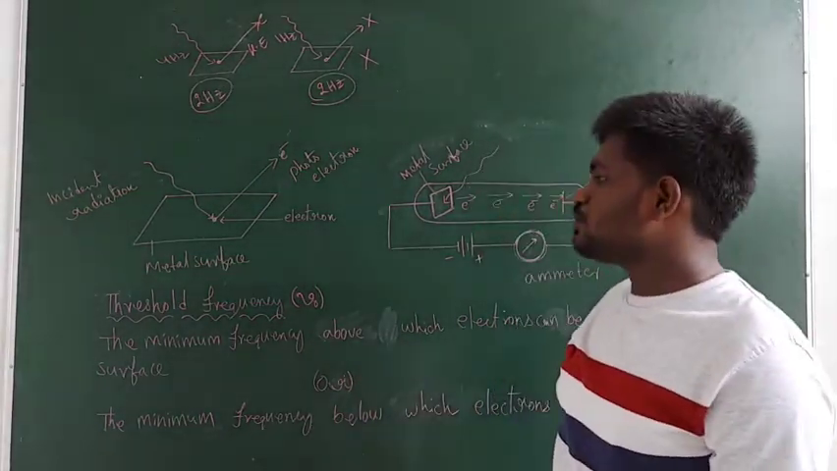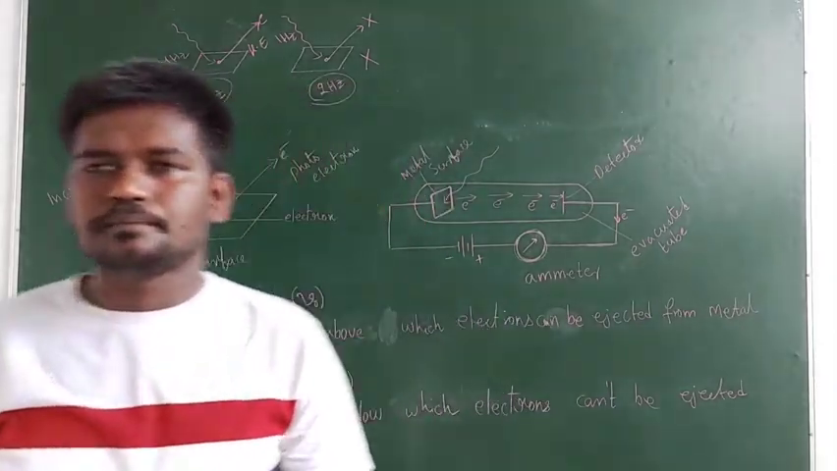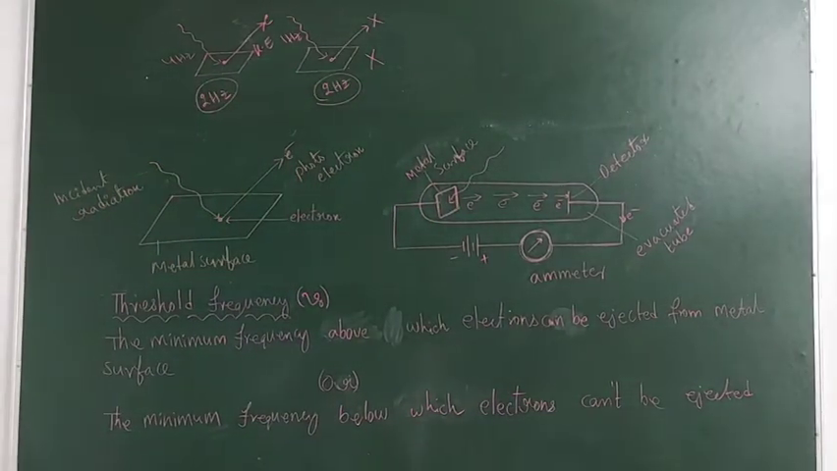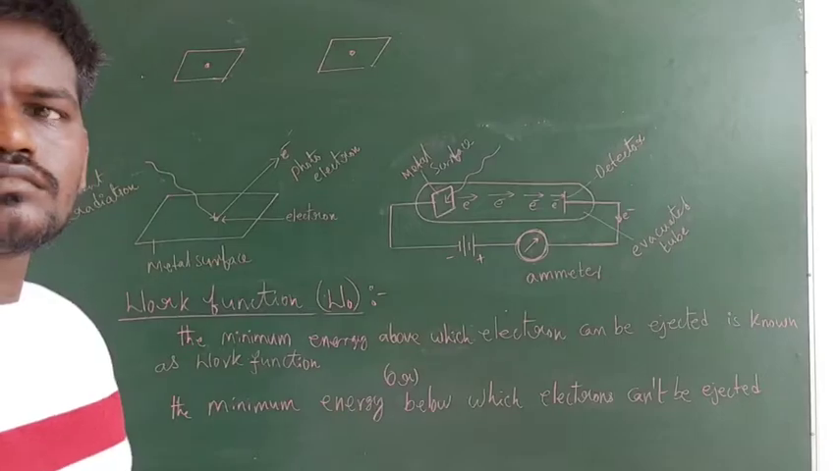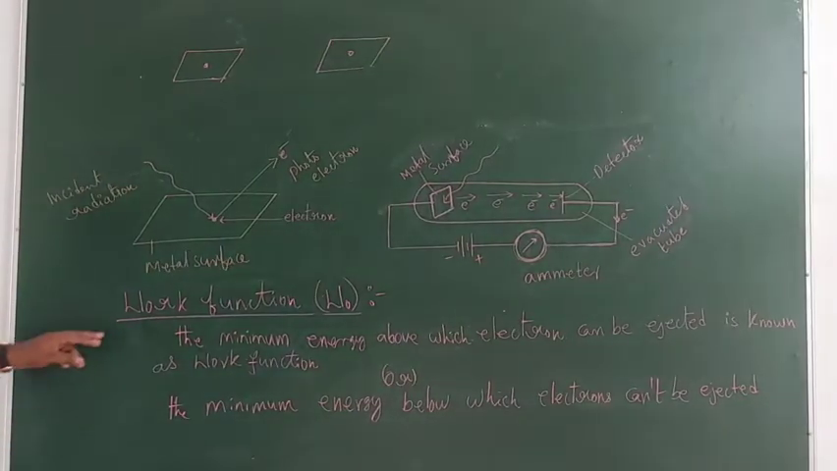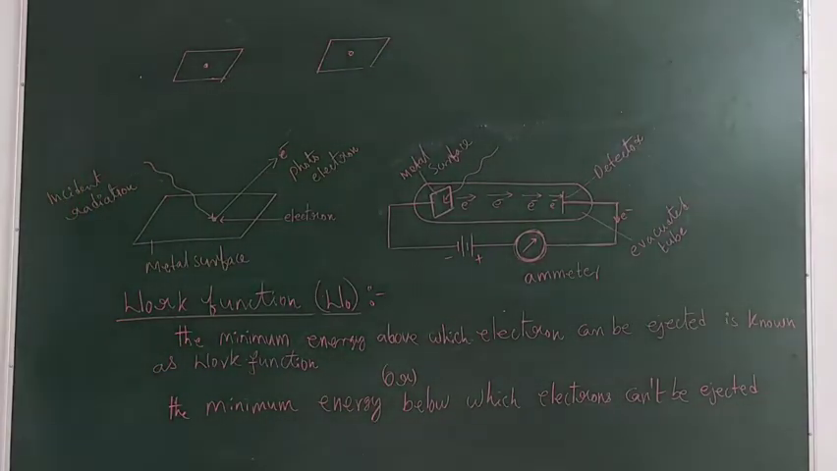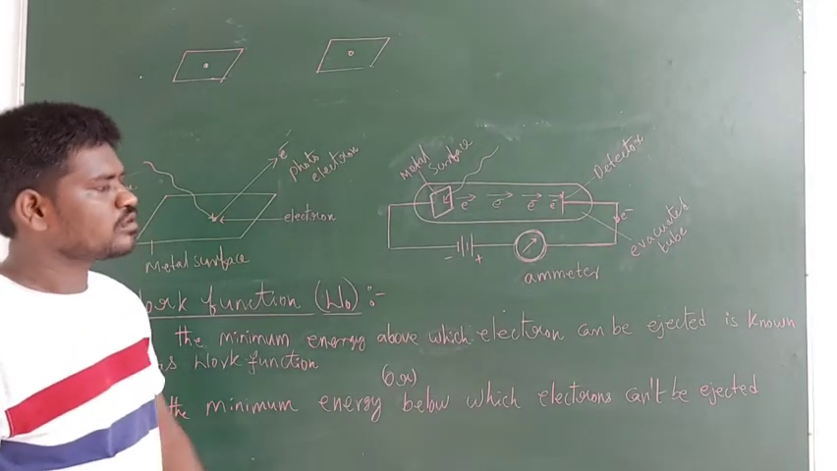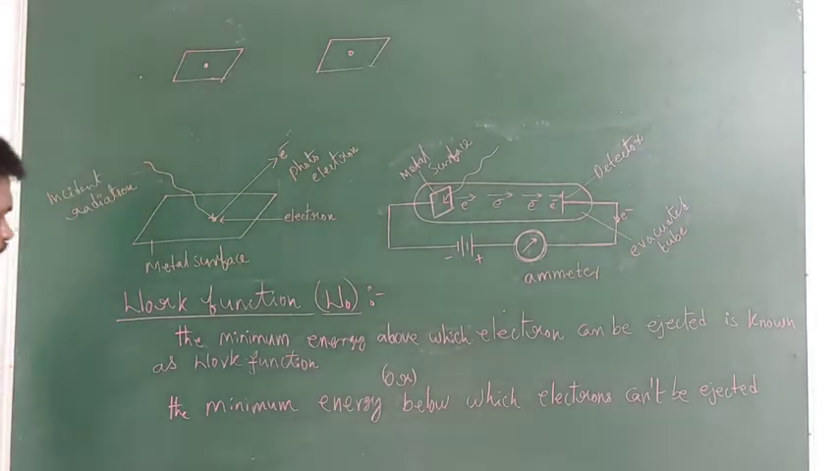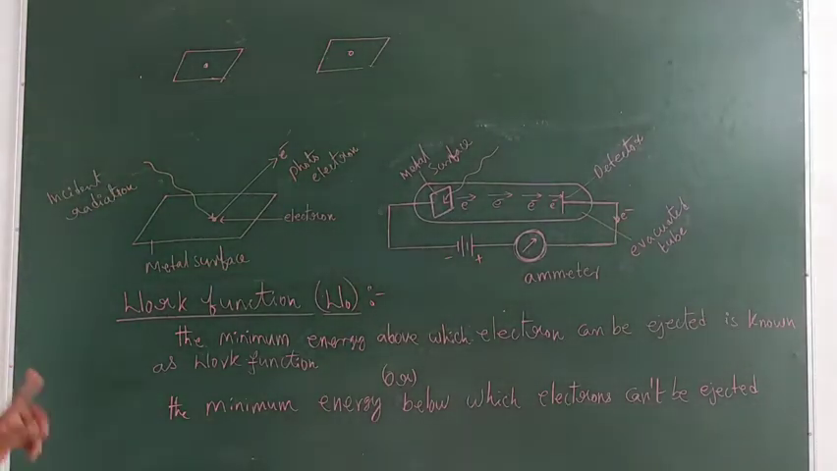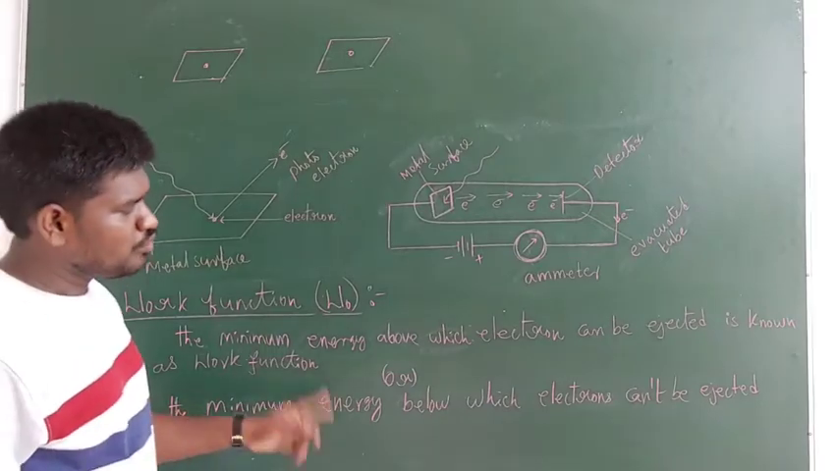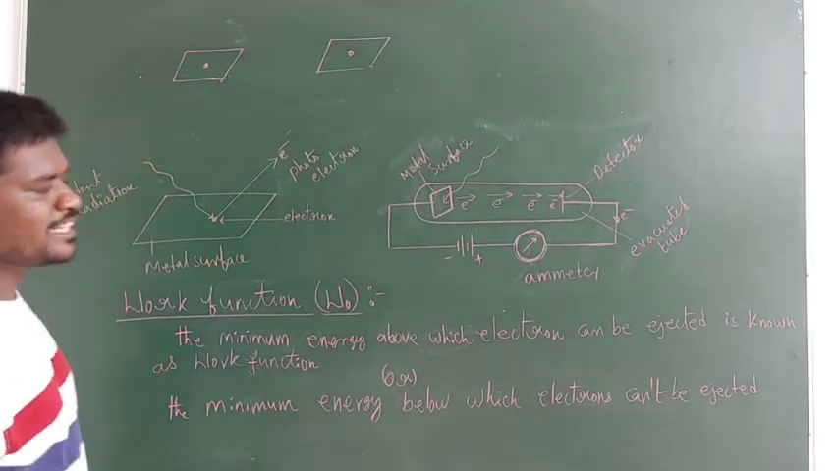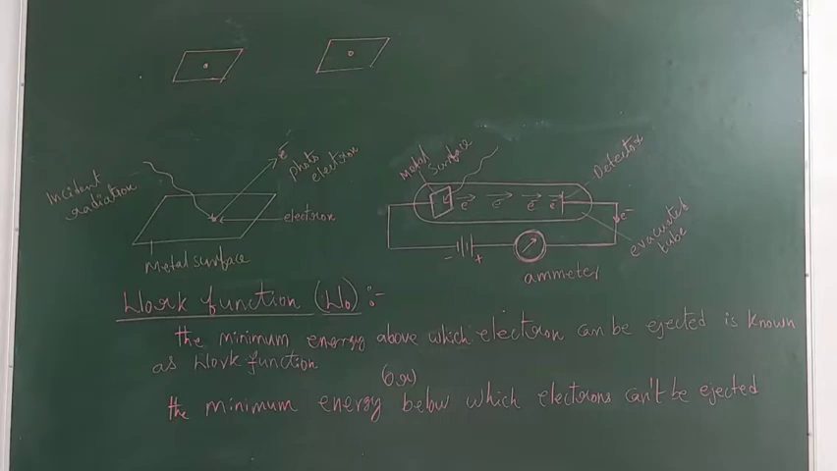And next guys, you should know about work function. Let me write points regarding that first. After that I will explain. So write guys, work function. So now guys, work function means the minimum energy above which electron can be ejected from the metal surface is known as work function. Or the minimum energy below which electrons can't be ejected from the metal surface is known as work function. Let us try to understand these 2 points from 2 examples guys.